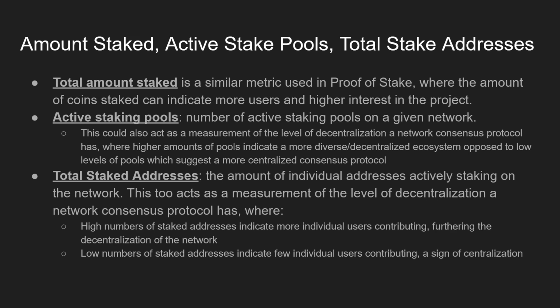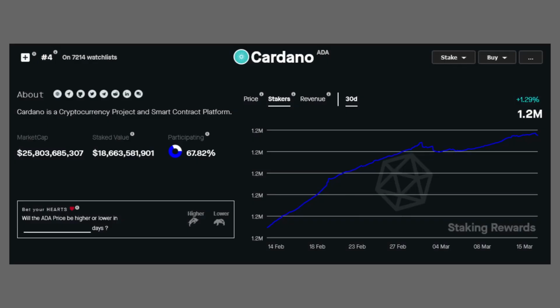Let's take a look at some various different protocols and see how they match up. So here are some examples. This is Cardano. This is actually from stakingrewards.com or stakepool.com. So this is Cardano. We're taking a look at the amount of stakers over time, generally over a 30-day period.